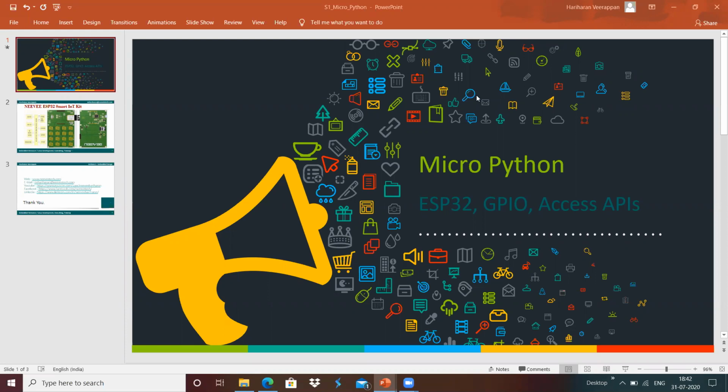Basically, here we will see about MicroPython. Can you able to see my screen? Yes. Okay, fine. MicroPython is something like a Python for microcontrollers.